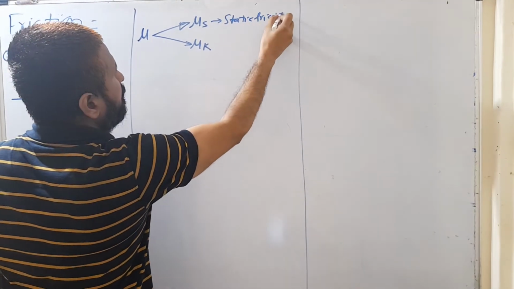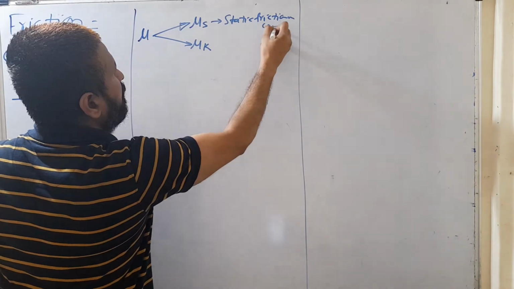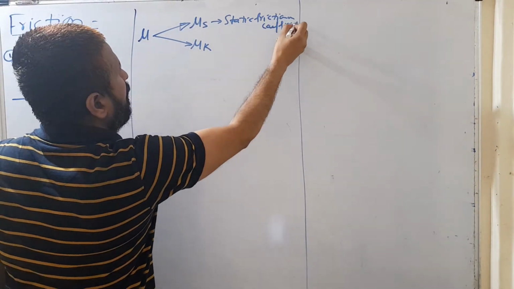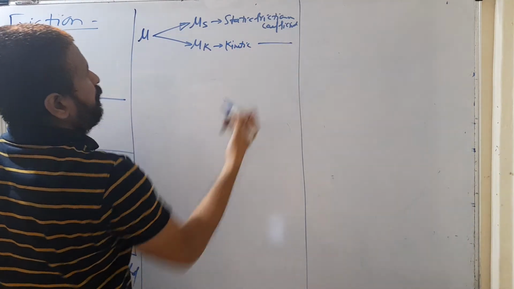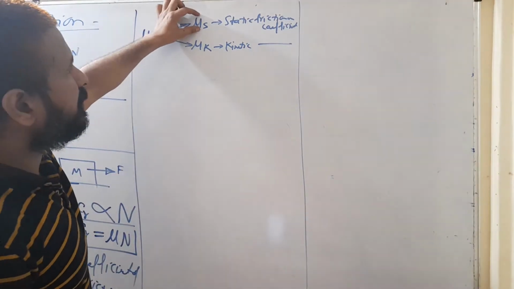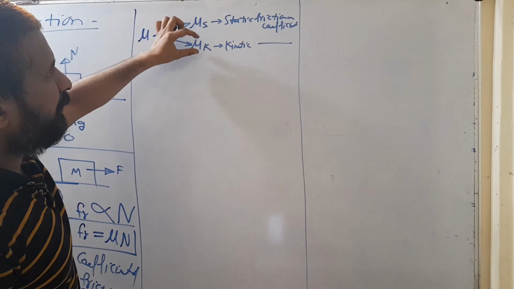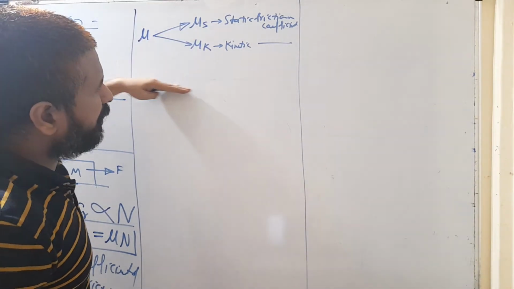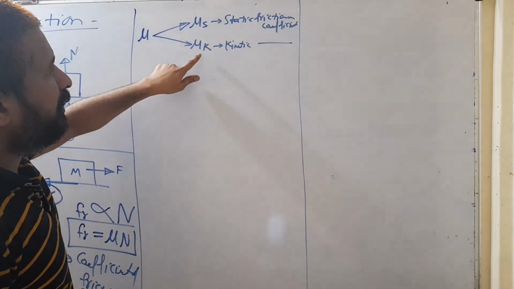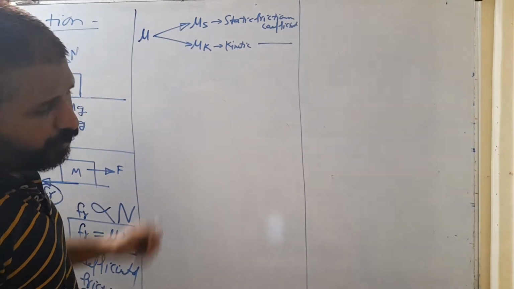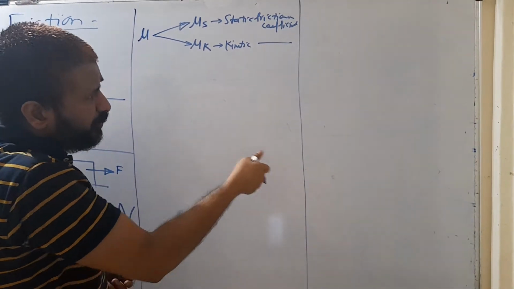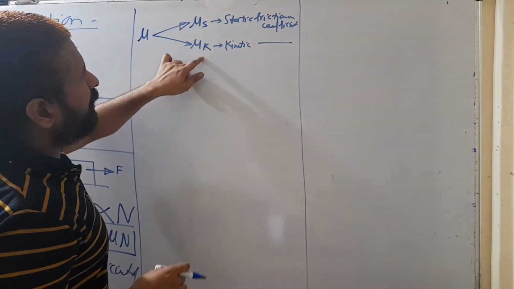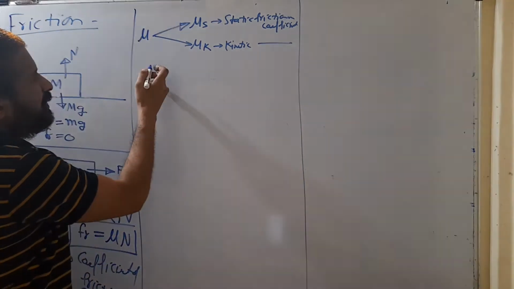So mu s is static frictional coefficient, and mu k is kinetic frictional coefficient. So when the block is at rest, at that time mu s is used, and when block moves, suppose if a block is already moving over a surface, at that time mu k की value mu s से थोड़ी सी कम होती है, because when the block is already slipping over that surface, at that time opposition decreases. So mu k की value mu s से कम होती है.